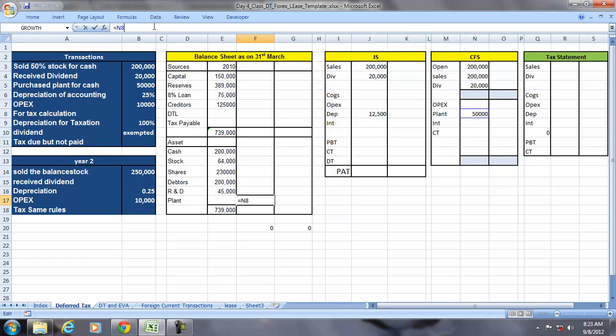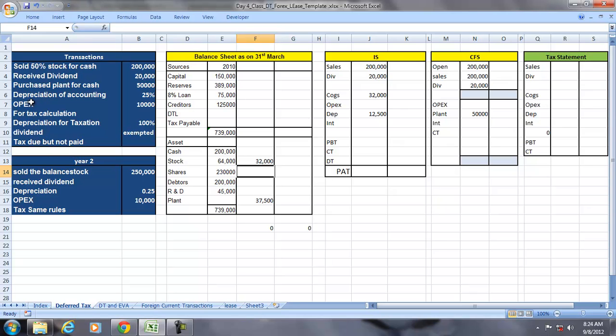So as a result, the plant value will come down. Forgot to mention, whenever there is a sale, there has to be cost of goods sold. The cost of goods sold is 0.50. So the stock will come down to the extent of the goods sold.